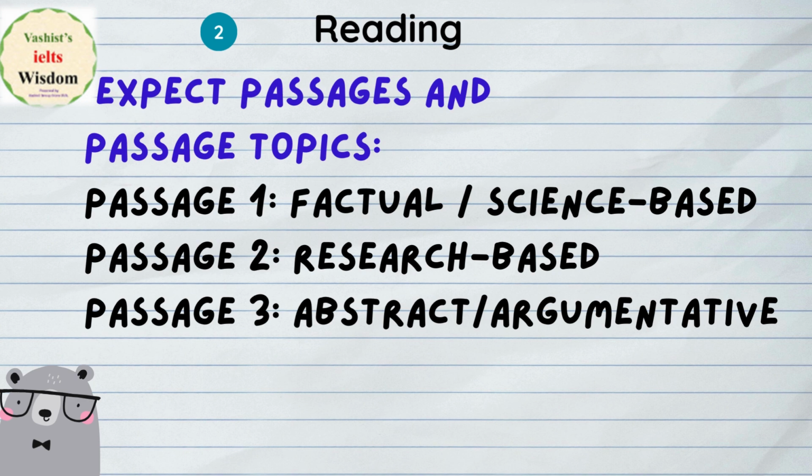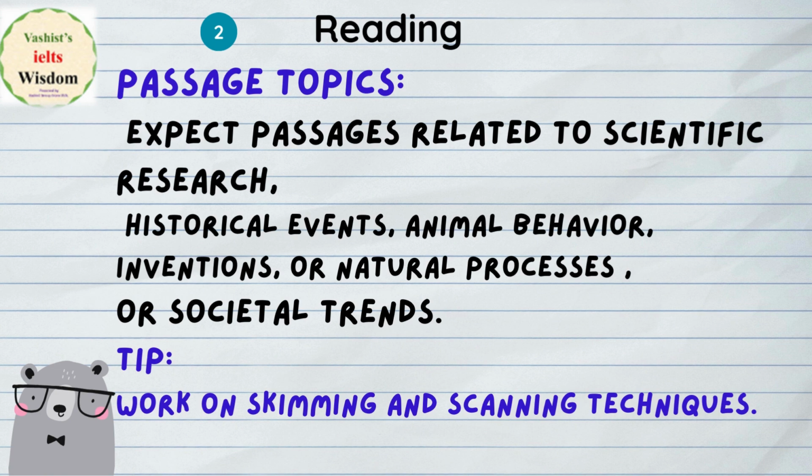So now let's see what type of topics or headings you can have under these topics. Here you can expect mainly passages on scientific research, like historical events, animals and behaviors, inventions, natural processes, or societal trends. What the trends are these days, like AI trends, fashion trends, or media and entertainment, right?